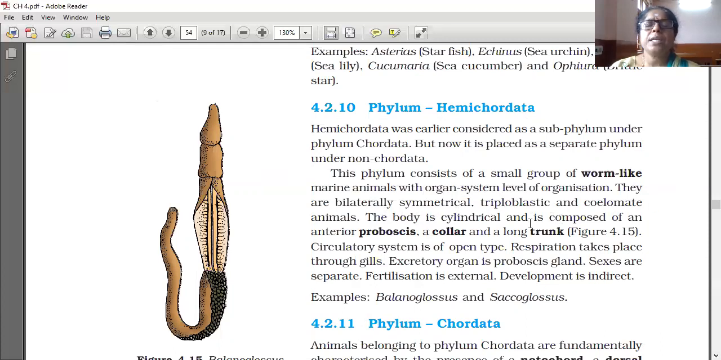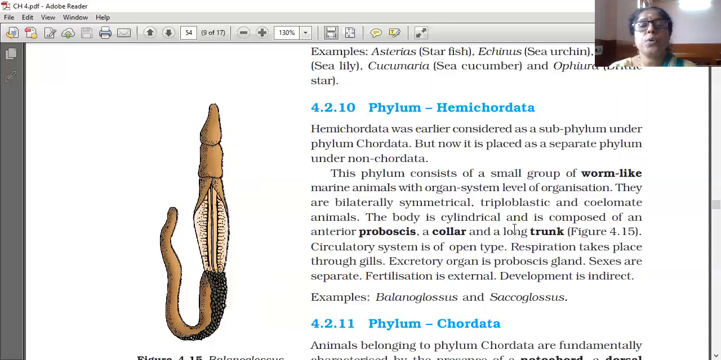The body is cylindrical and is composed of an anterior proboscis, a collar, and a long trunk.